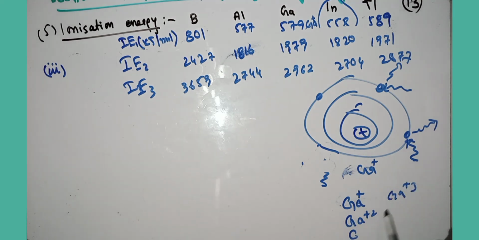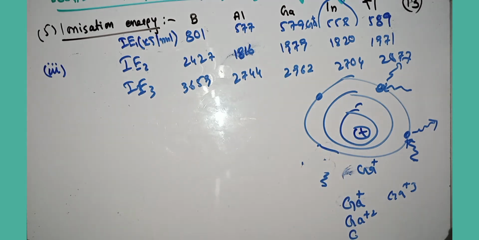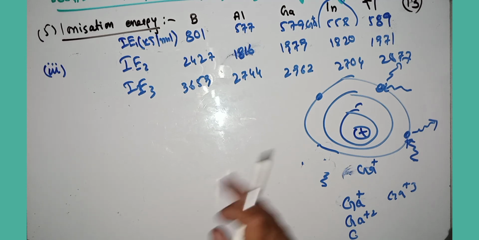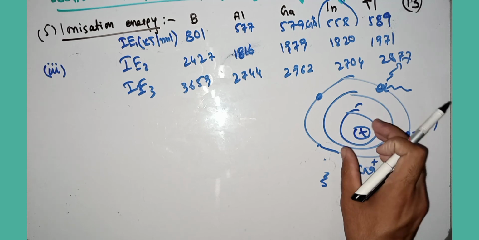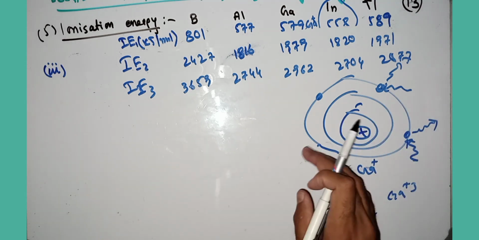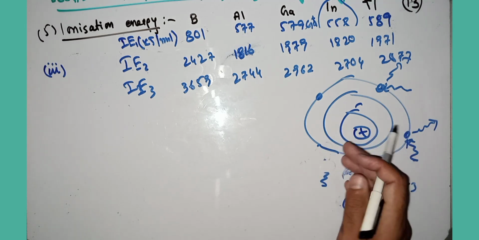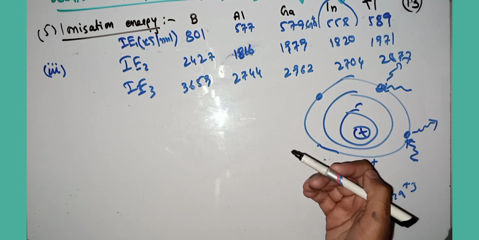So after the loss of the first electron, the effective nuclear charge increases. Why does it increase? Because the number of protons in the nucleus remains the same, but the number of electrons around the nucleus decreases.